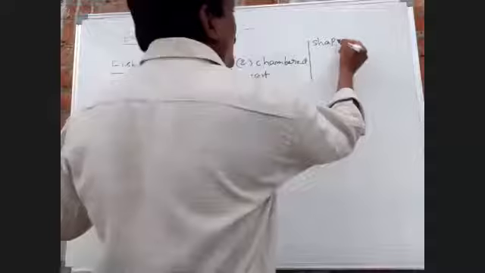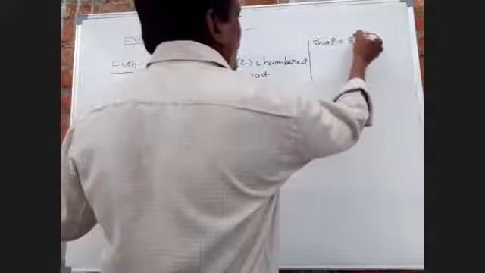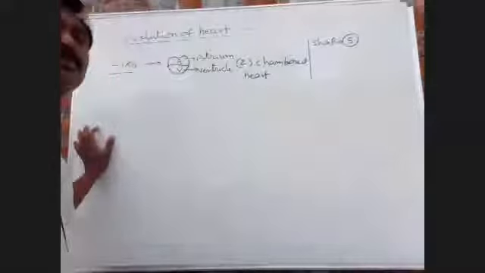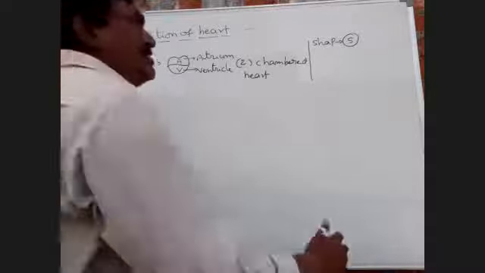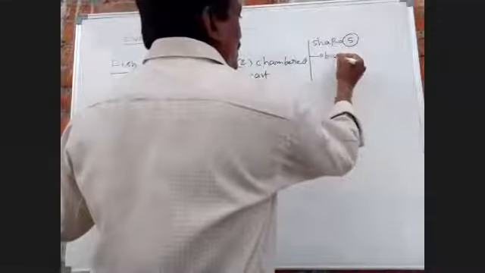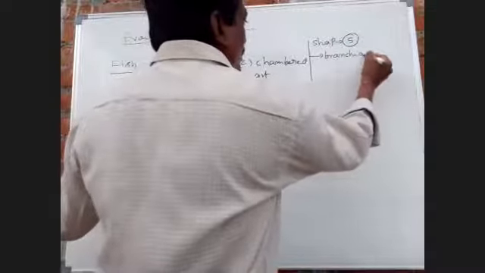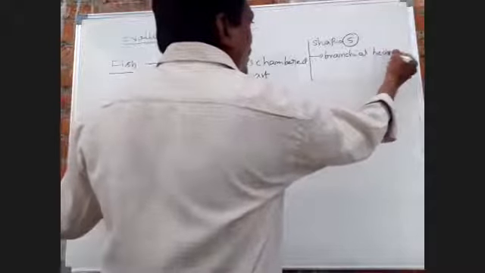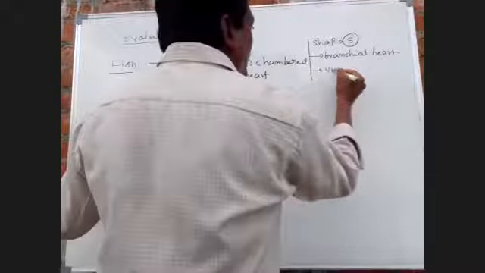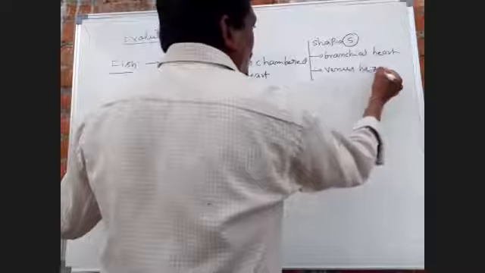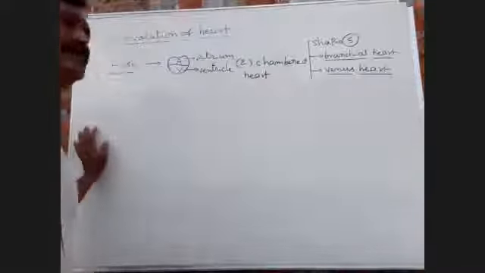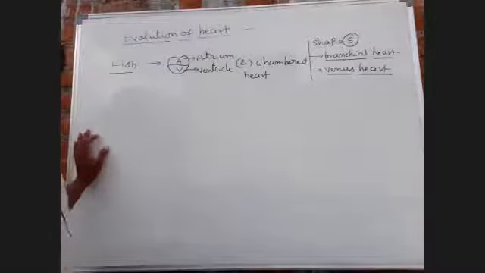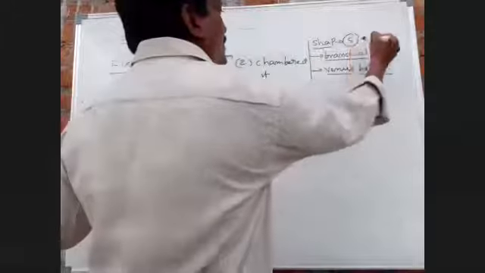Fish heart is also called branchial heart and venous heart.